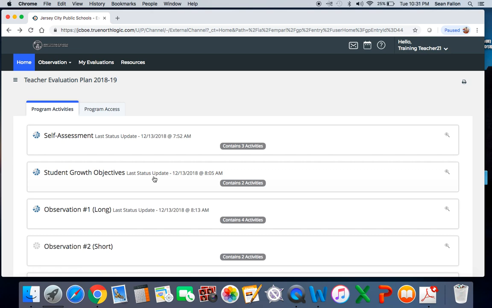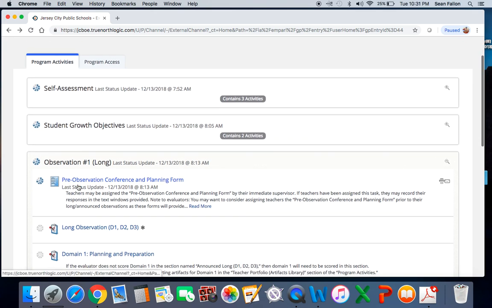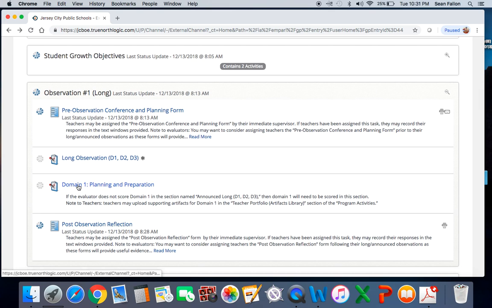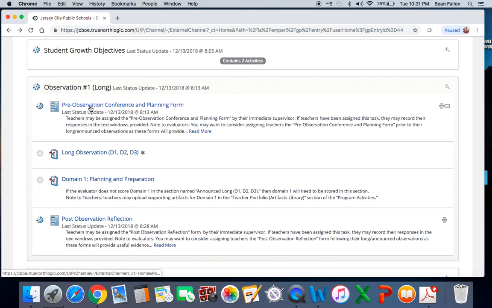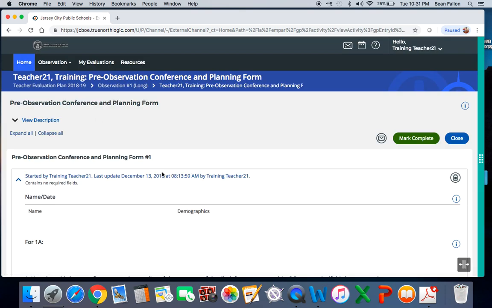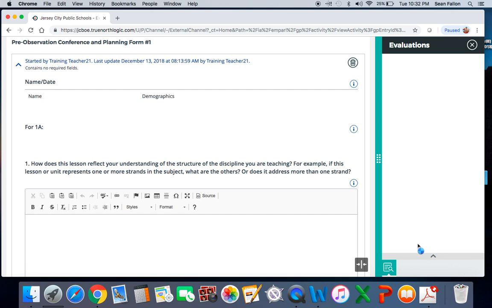There's a couple other notes for you. There is a split screen feature where you can go back and get information from questions that you've answered before. So if you're inside your long observation or your first observation, and you're going through the domains, you can look at your pre-conference form and see how you answered. In this bottom right corner, you see this little split screen button. Click on the split.